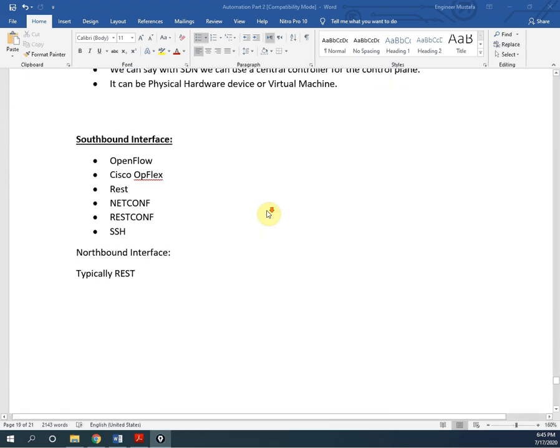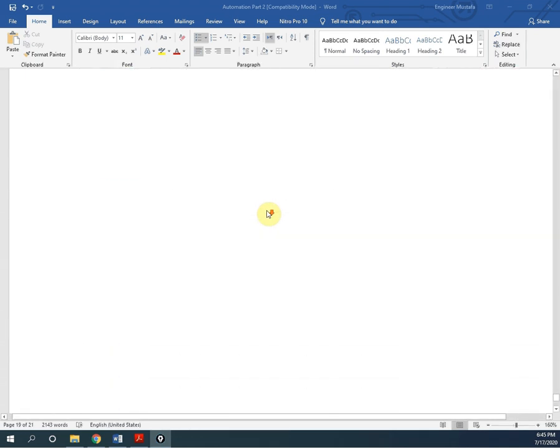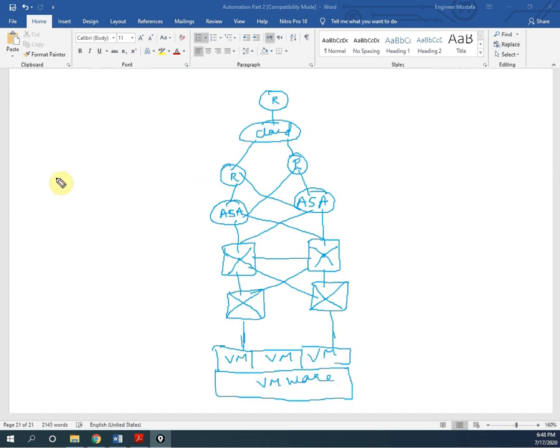So let me move here, we will have the big place, so I can easily draw here. If you see this drawing I just drew, this is just an example for comparing the traditional network with our controller based network. So see here we have one cloud, that is internet, and here we have some routers, for example R1, R2, R3, and here again we have so many routers connecting to different places.